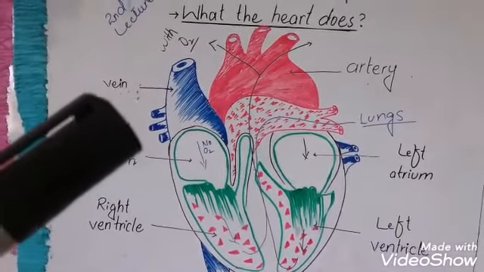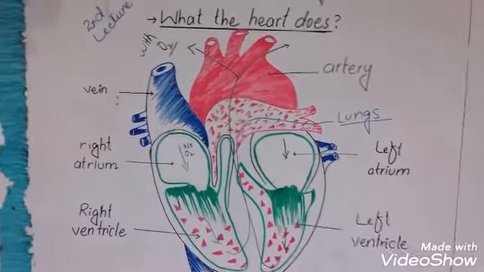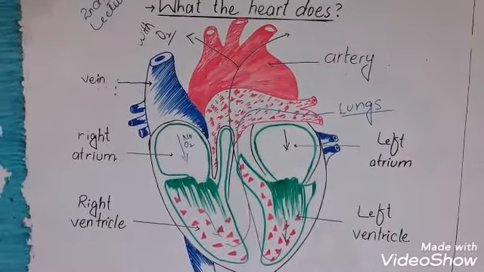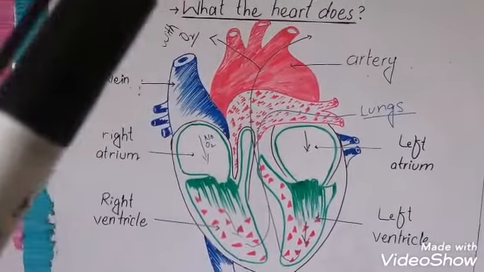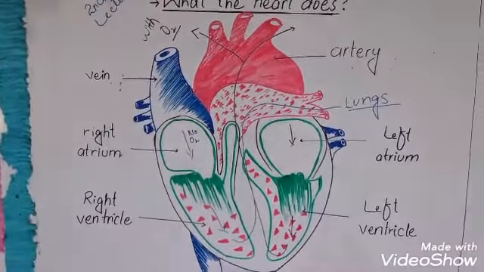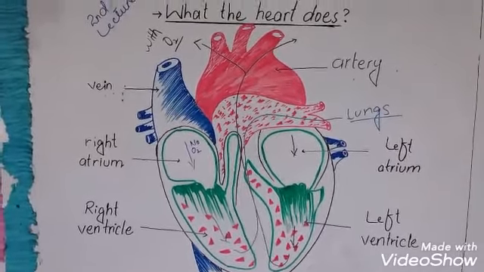blood without oxygen is present and moves towards the lungs to take oxygen. But from the left atrium to the left ventricle, the heart moves oxygenated blood towards the body parts. That blood is oxygenated, meaning it has oxygen in it.